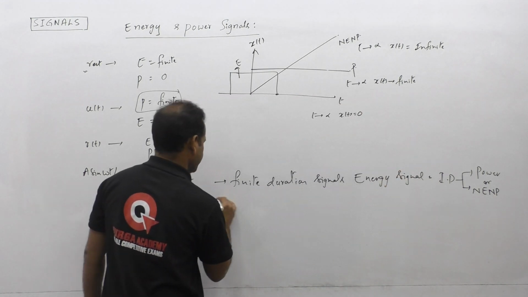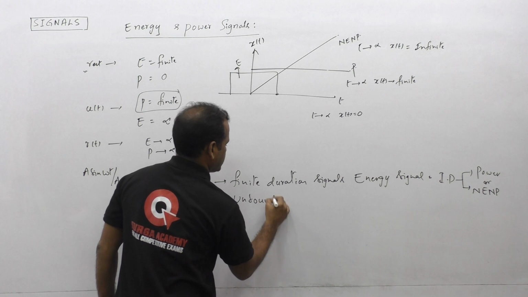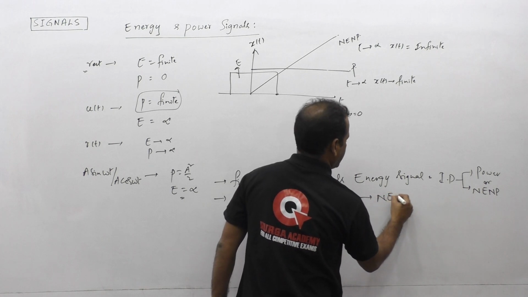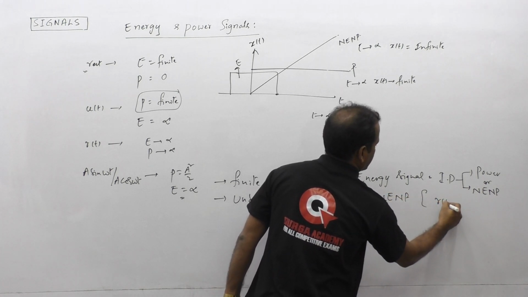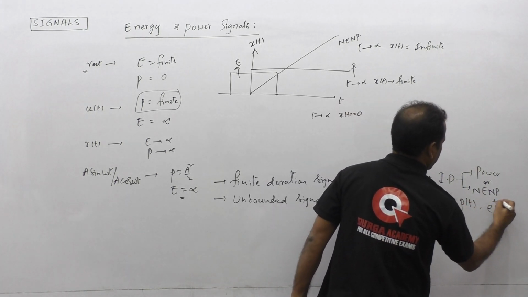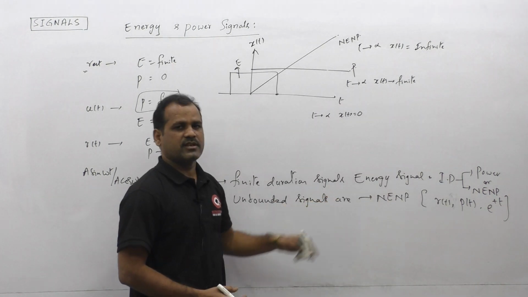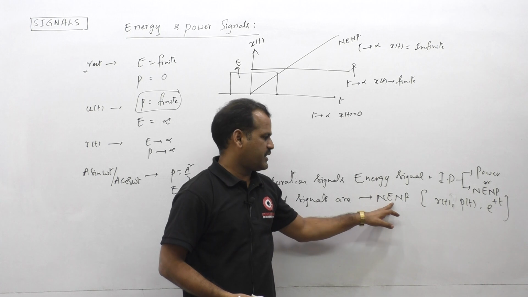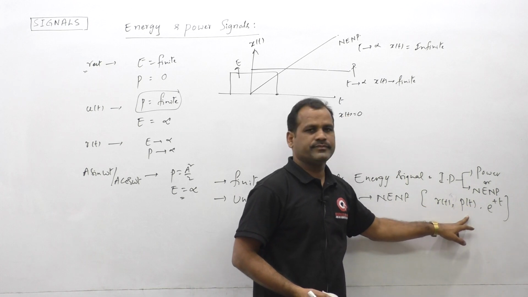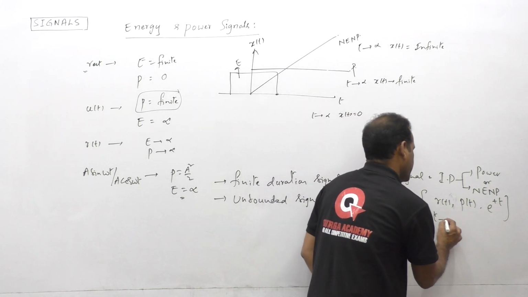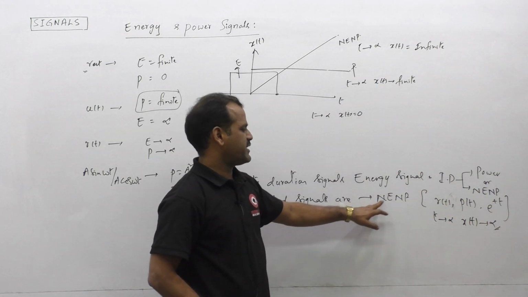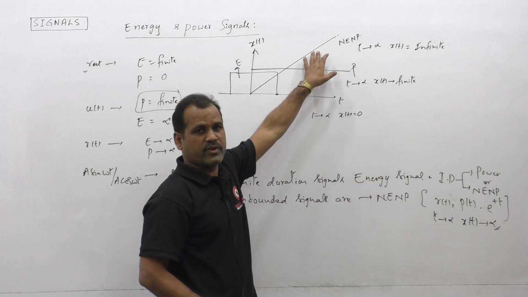So we can observe that unbounded signals are neither energy nor power signals, like the ramp function, or some more functions here, parabolic function, exponentially rising function. All these functions are unbounded signals. Those must be neither energy nor power signals. By observing the graph, we can confirm that. All these signals go to infinity somewhere. So as t tending to infinity, x of t tending to infinity means unbounded signals. Those are neither energy nor power signals. That is the conclusion point we can make here.